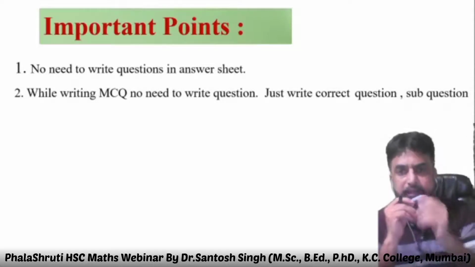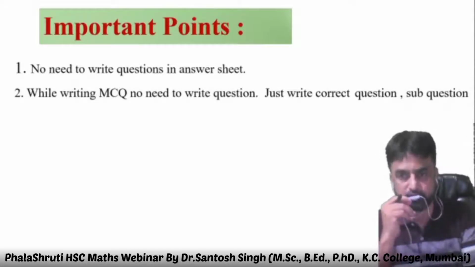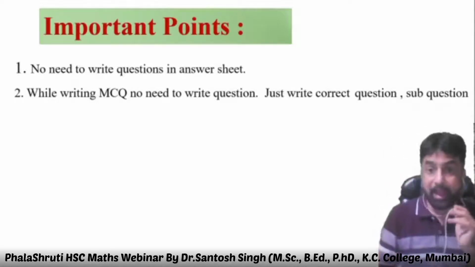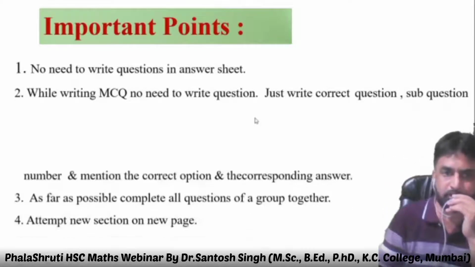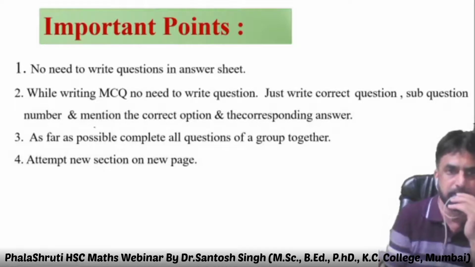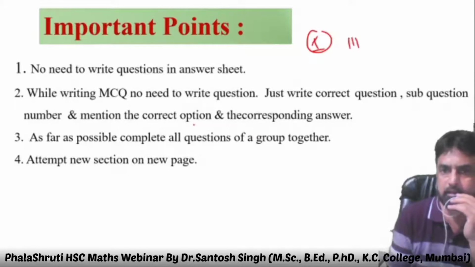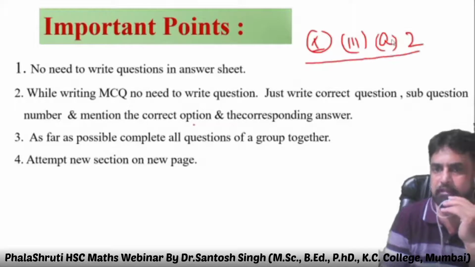Just write the correct option. Questions, sub questions, and here very important part, numbers, mention the correct option and the corresponding answer. As I said, question number 1, third sub question, the answer is A, and inside that is 2. We want the answer like that.